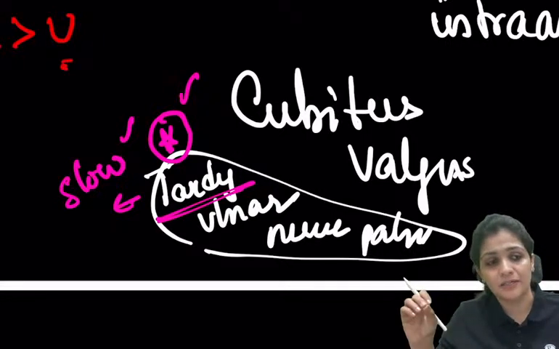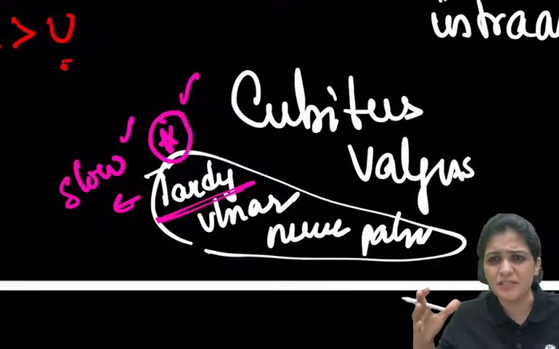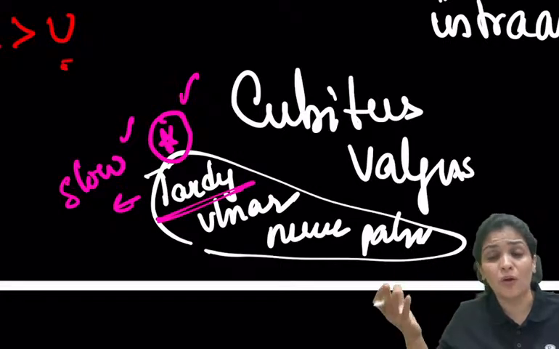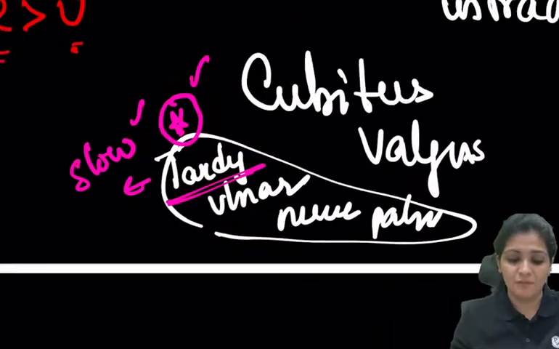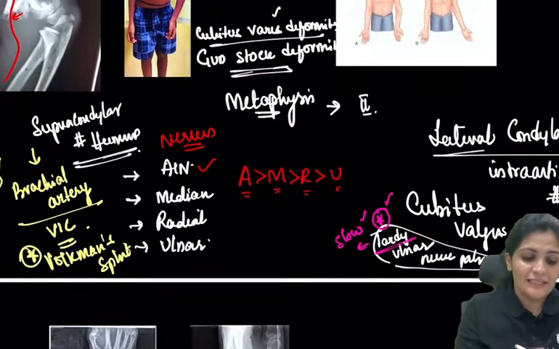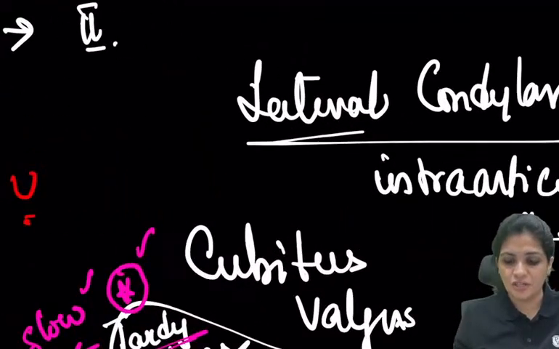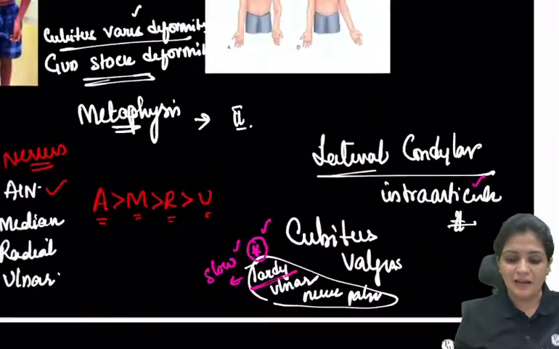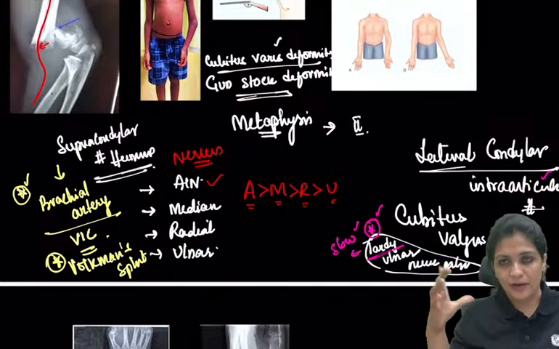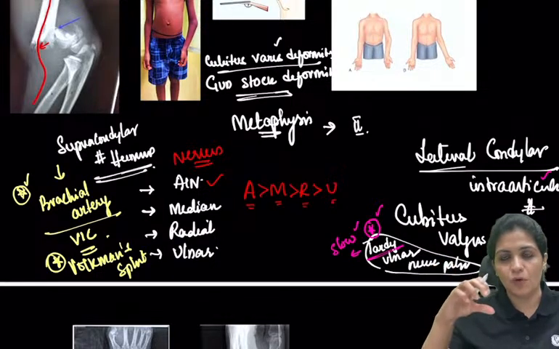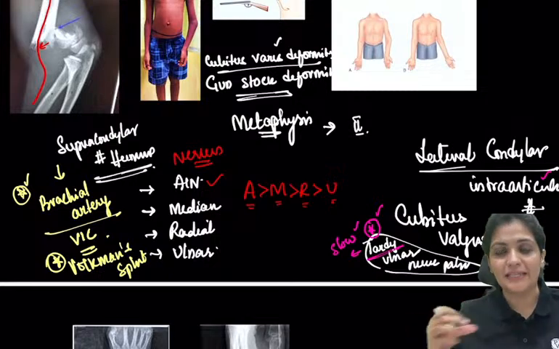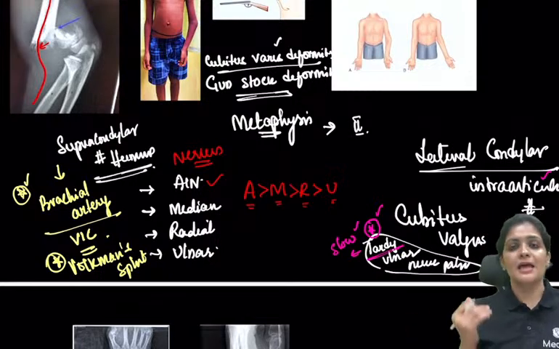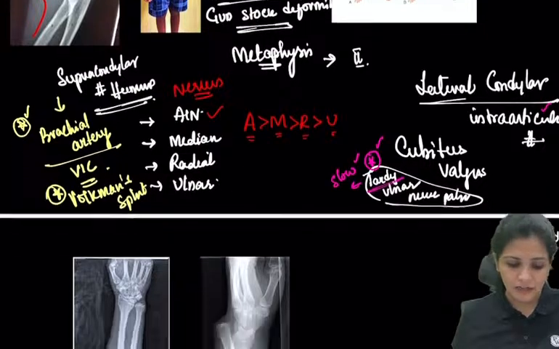So whenever a patient of age maybe some 50 years, and he had past history of a lateral condyle fracture, presents with claw hand, what is the reason? It is the tardy ulnar palsy, because in the lateral condyle there is an extension in the articular region, and because the lateral condyle is being disturbed, now the medial condyle gets stretched. So on this medial side, the ulnar nerve gets stretched, resulting in this palsy. That is tardy ulnar palsy.